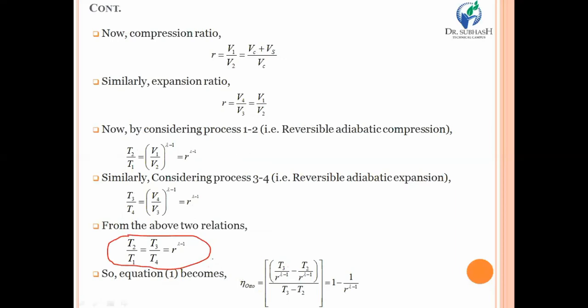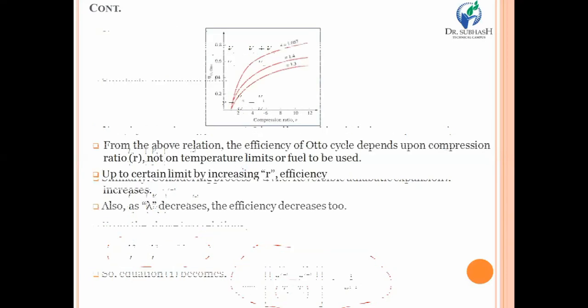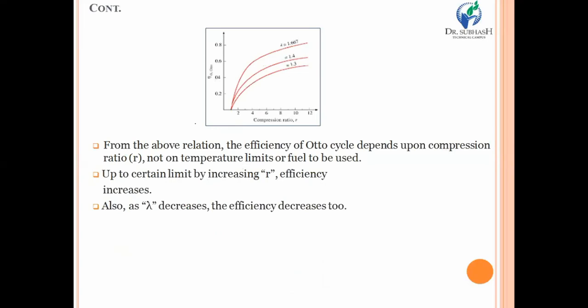So ultimately, by putting those values in the equation of efficiency of the Otto cycle, you find T3 upon R raised to gamma minus 1 minus T2 upon R raised to gamma minus 1, over T3 minus T2. Now by solving that relation, you will have the final equation for the efficiency of the Otto cycle, and that is eta Otto is equal to 1 minus 1 upon R raised to gamma minus 1. So this is the equation for the efficiency of an Otto cycle. Now from that relation, we can build a relation between efficiency and compression ratio.